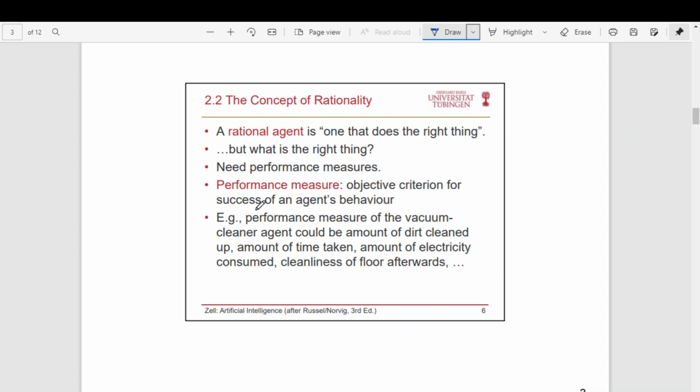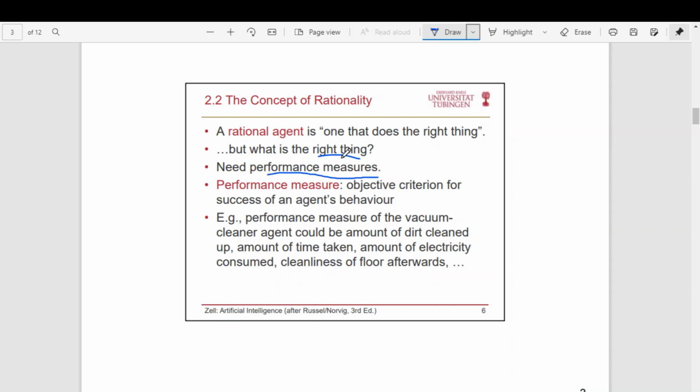And now let us try to define the concept of rationality. What is meant by a rational agent? A rational agent is the one that does the right thing. But what is the right thing? How do you know what is the right thing? So to say something is right or not, we need something called a performance measure.